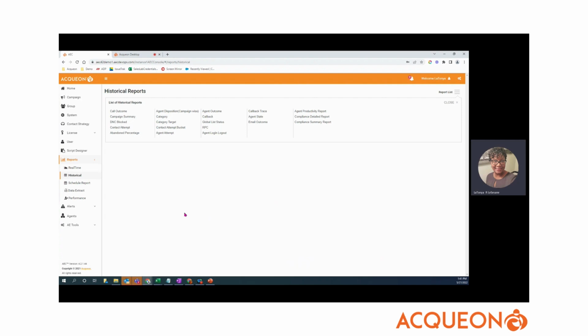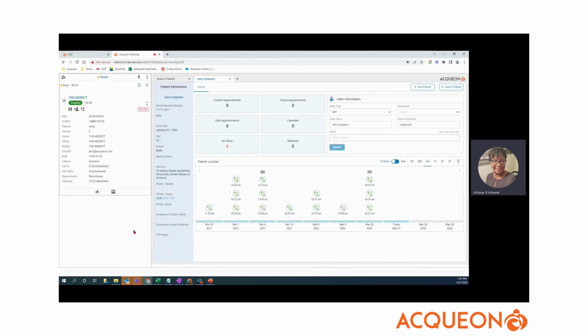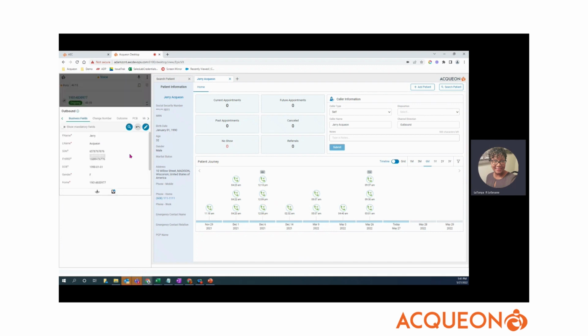I'm going to briefly show the agent desktop. We have our widgets embedded into the Amazon desktop. I had a call just on hold that has been here as we go through the demo. This is the Amazon widget that gives you data about the record. If we go to outbound, this is where we have our widgets built into this agent experience, where you can see the business fields. There are different widgets that are available.